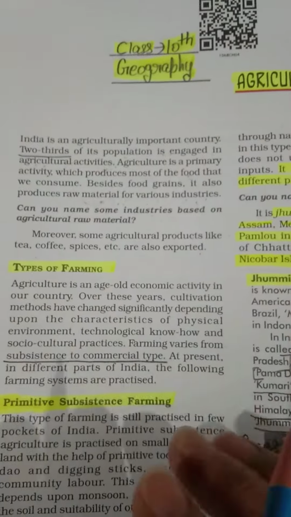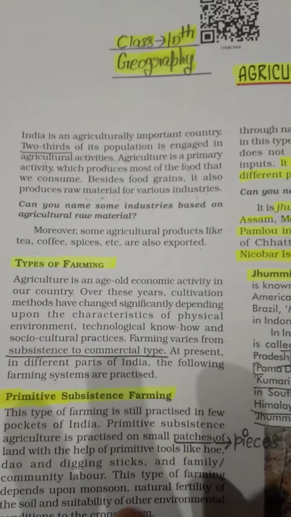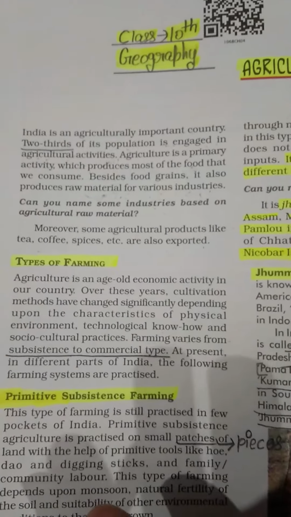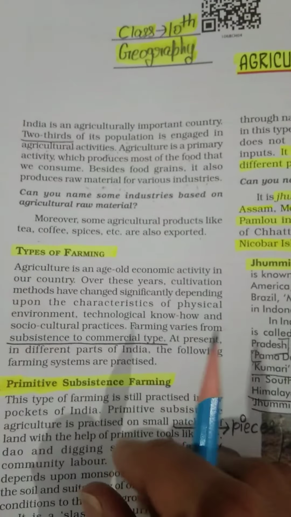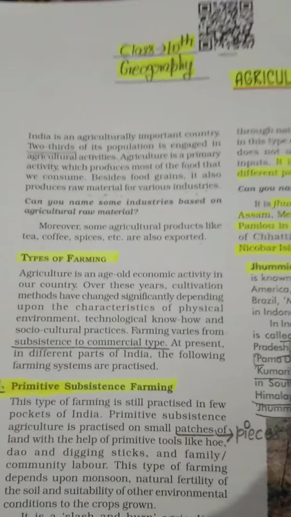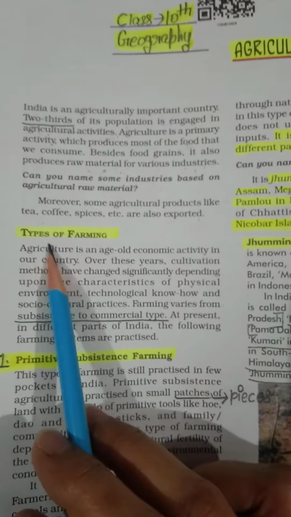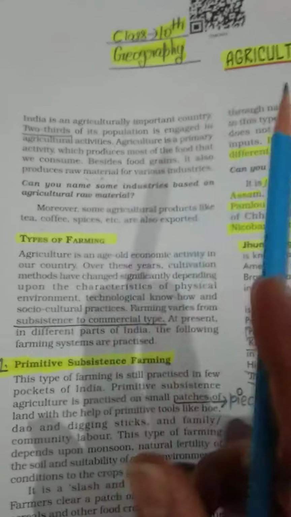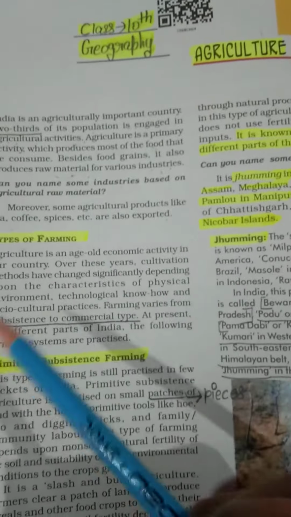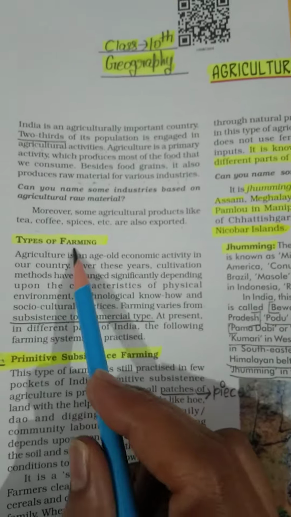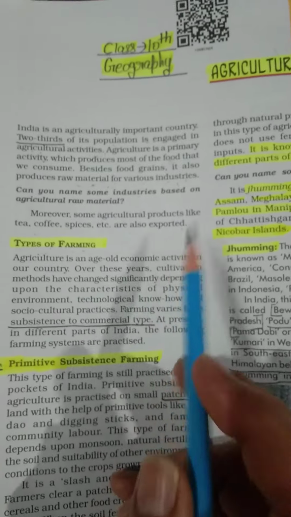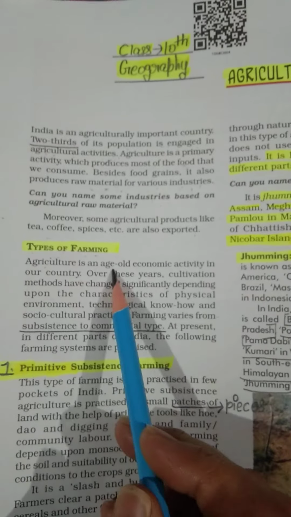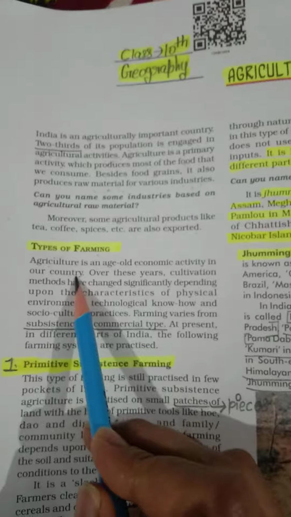We use our crops for domestic use, and we sell the extra material. Farmers earn money by selling these crops, and we also export some crops out of India. Now we will discuss types of farming. Agriculture is also known as farming, so we will discuss how many types of farming we have in India. Agriculture is an age-old economic activity in our country.